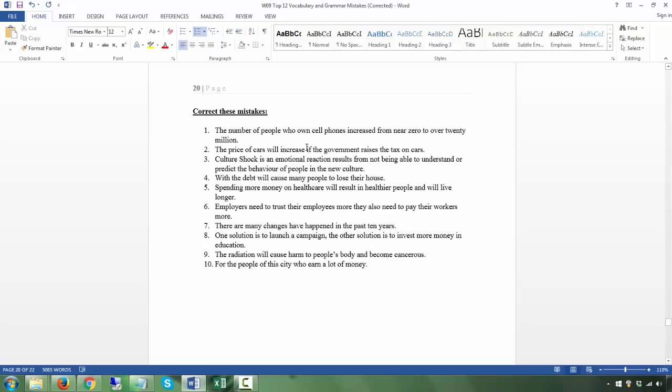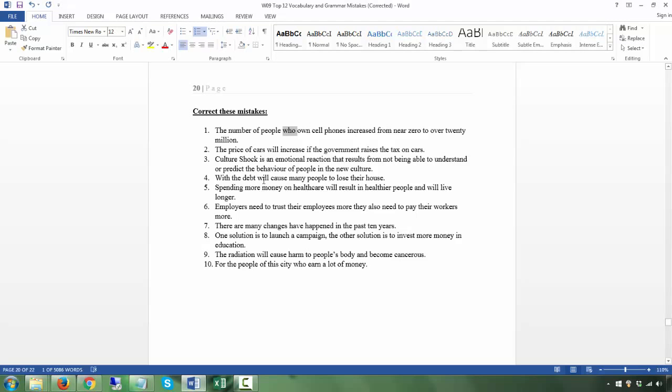I think this is called a fragment. If is a conjunction, so you have two clauses within one sentence. Okay, culture shock is an emotional reaction. Again, you have double verbs. You should put a relative pronoun, just like that results from not being able to understand or predict the behavior of people in a new culture.